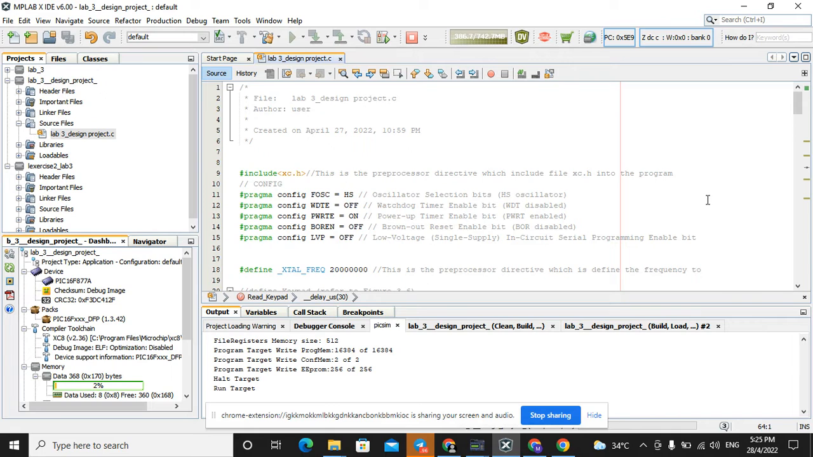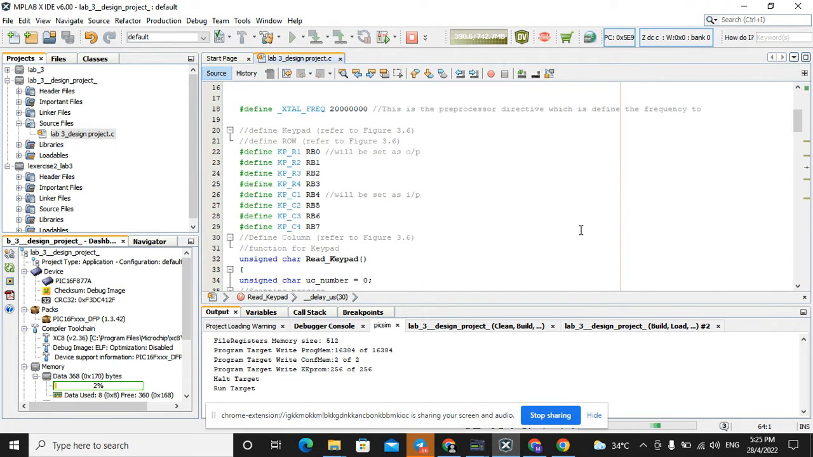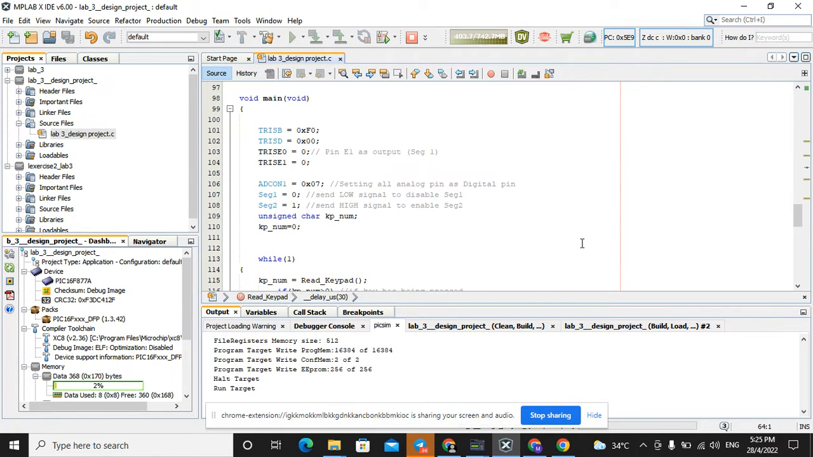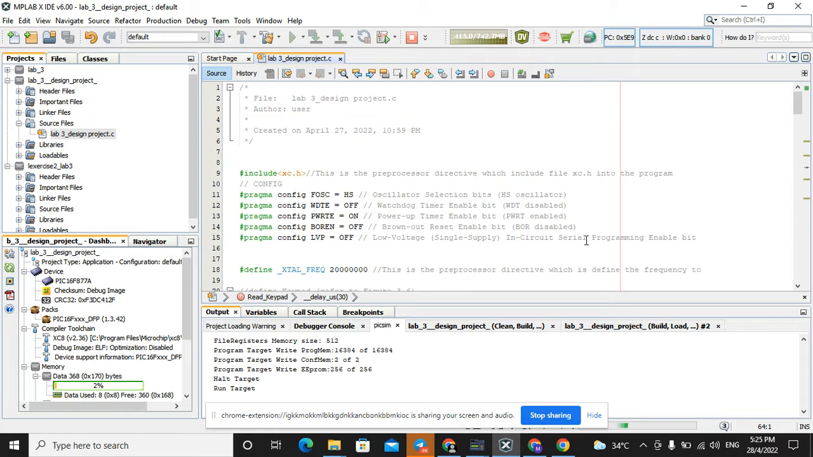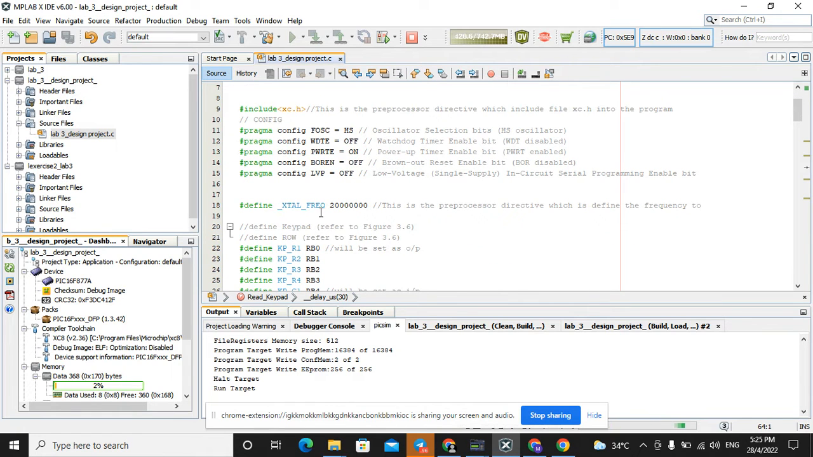So in this video, we're going to show the result of the design question in Lab 3. So here is the full C language program. First things first is the configuration bit, and we define the frequency as 20 million.